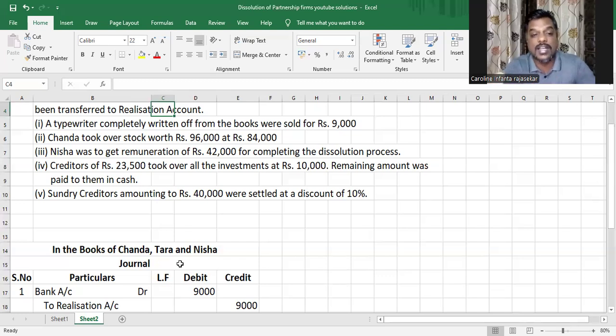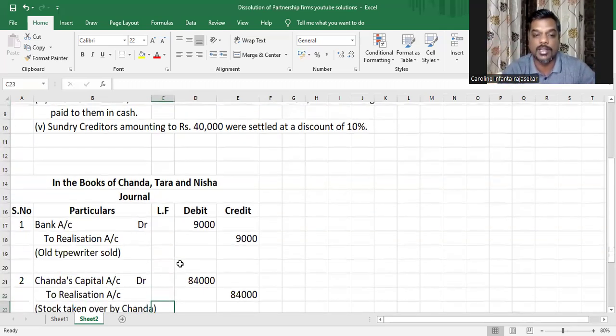Had this sentence read as creditors of 23,500 took over all the investments at 10,000 in full settlement, then there would be no journal entry, because creditors have taken over the asset and therefore it would be realization account debit to realization account credit. So there would be no entry. But creditors of 23,500 took over all the investments at 10,000 and the remaining amount was paid to them in cash, which means we paid them the remaining.